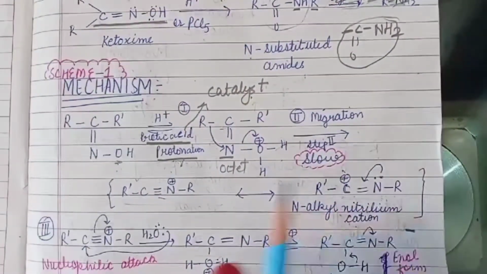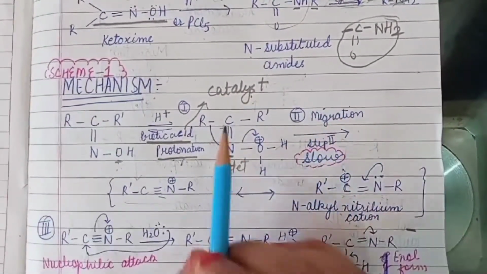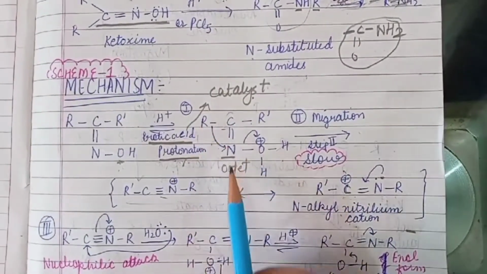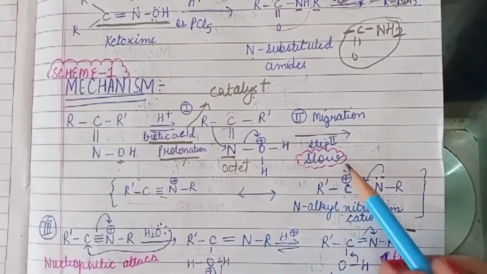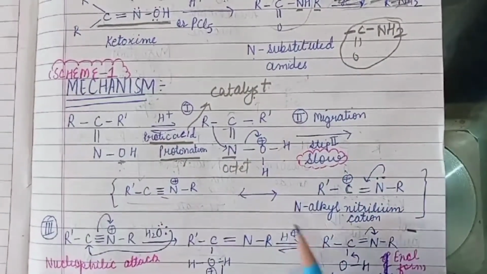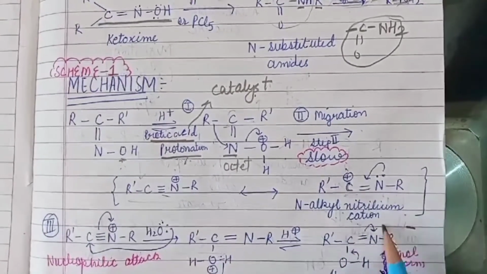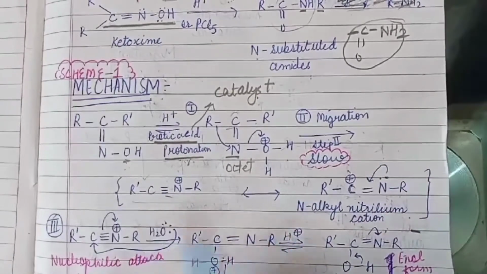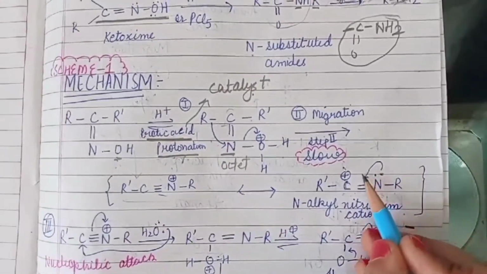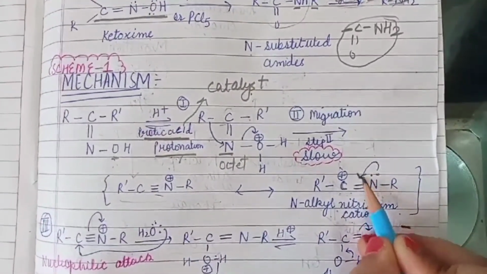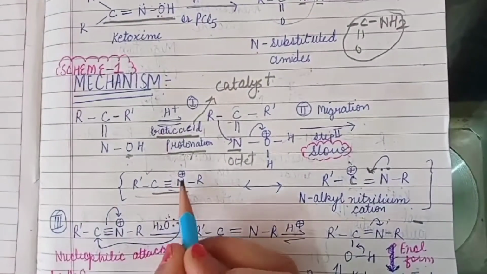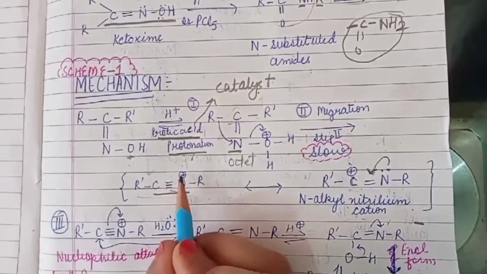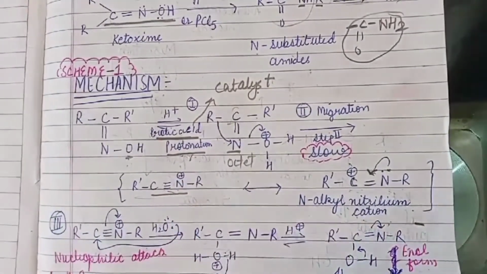Now the second step is migration. That is, one of the substituents attached to the carbon atom migrates to the nitrogen atom. It is the slowest step and it results in the formation of an N-alkyl nitrilium cation. This N-alkyl nitrilium cation is resonance stabilized. Here the lone pair of electrons moves like this and results in the formation of C triple bond N. N is positive as it is trivalent, having four bonds, so it has a positive charge.